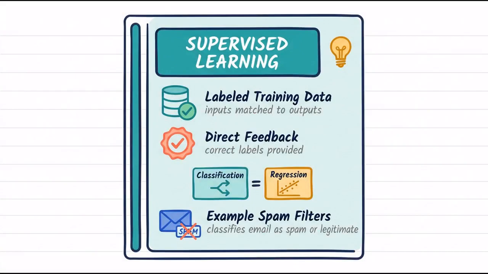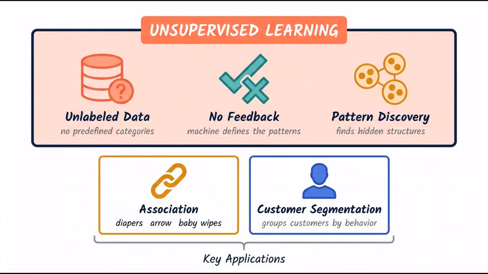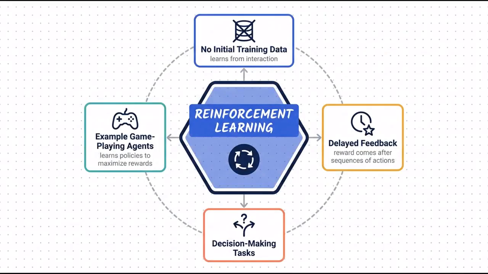Specifically, supervised learning uses labeled training data to map inputs to outputs, providing direct feedback via correct labels for tasks like classification and regression, as seen in spam filters. Unsupervised learning, on the other hand, works with unlabeled data to find hidden structures, receiving no feedback for tasks like clustering and association, illustrated by customer segmentation. Finally, reinforcement learning operates with no initial training data to maximize rewards through delayed feedback in decision-making tasks, which is how we train game-playing agents.